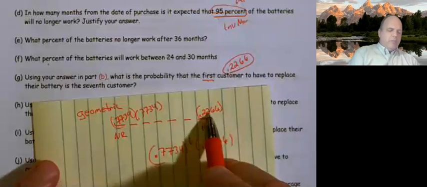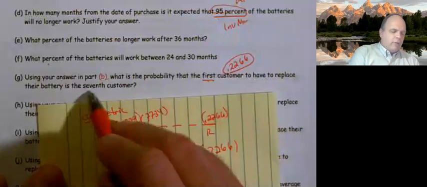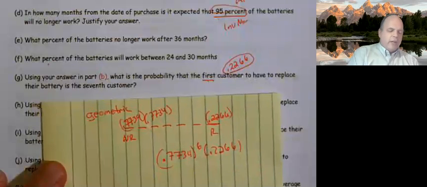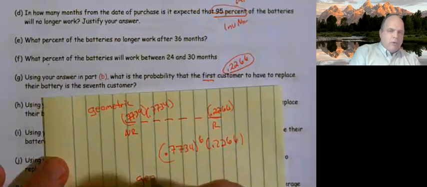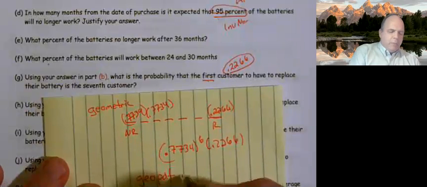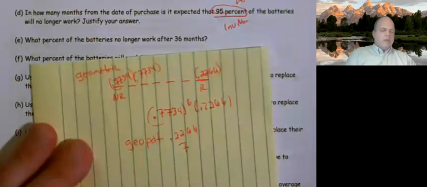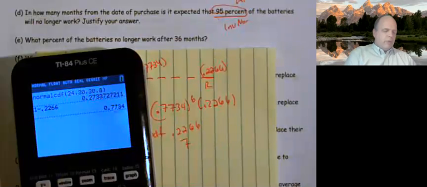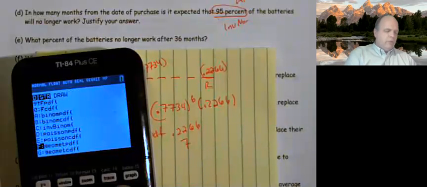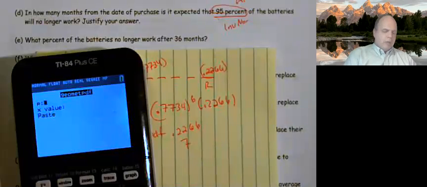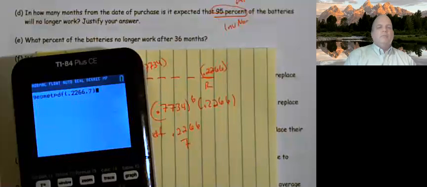So we say it's a geometric, and since it's a singular value, it has to be the 7th customer. This is a geometric PDF. Our probability is 0.2266, and our X value is 7. Second VARS, geometric PDF, 0.2266, X value 7.